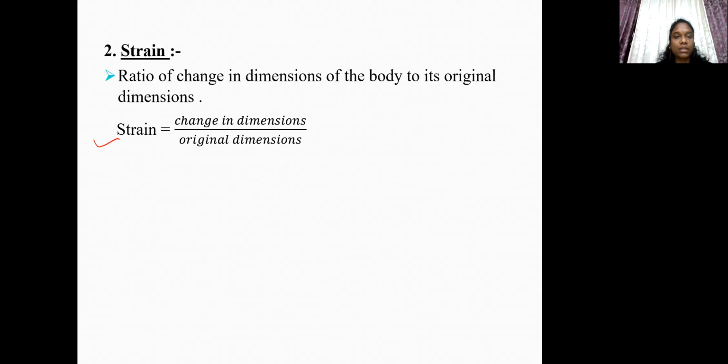Here we see that strain is a ratio of two similar quantities, that is, change in dimensions of a body to its original dimensions. Therefore, strain has no unit and dimensions. So, this is all about strain.